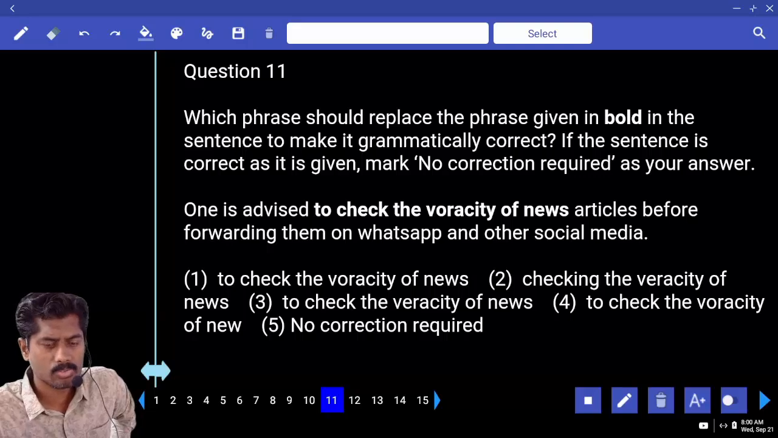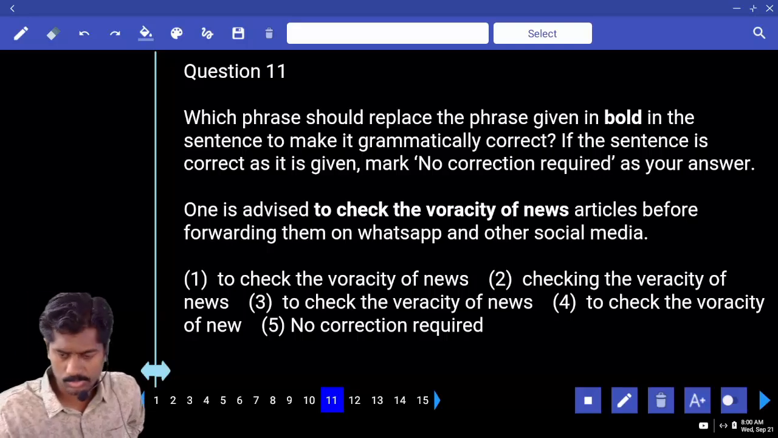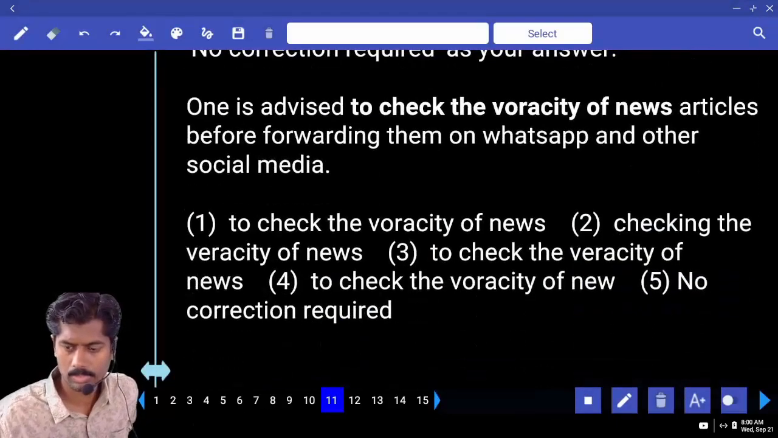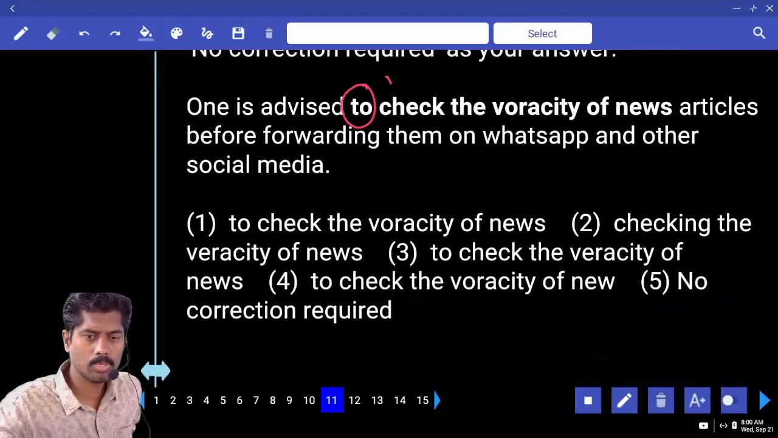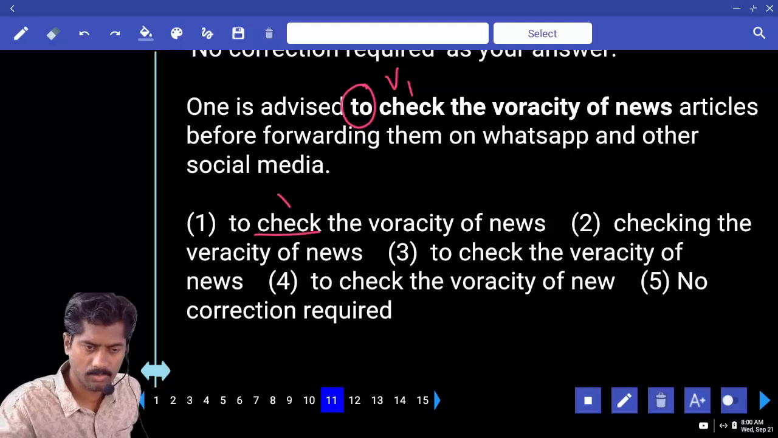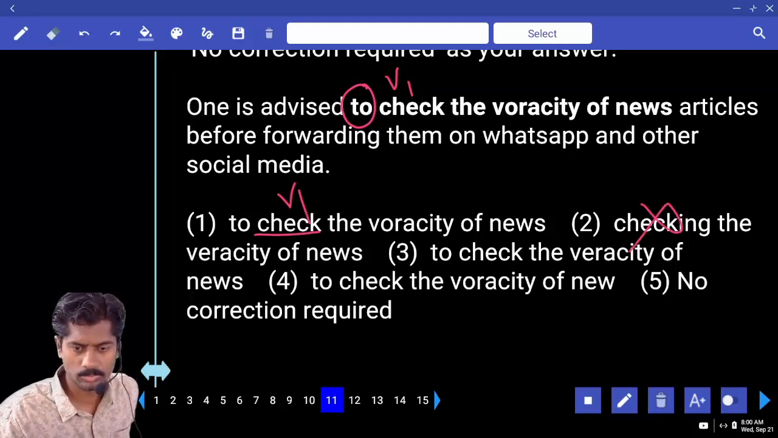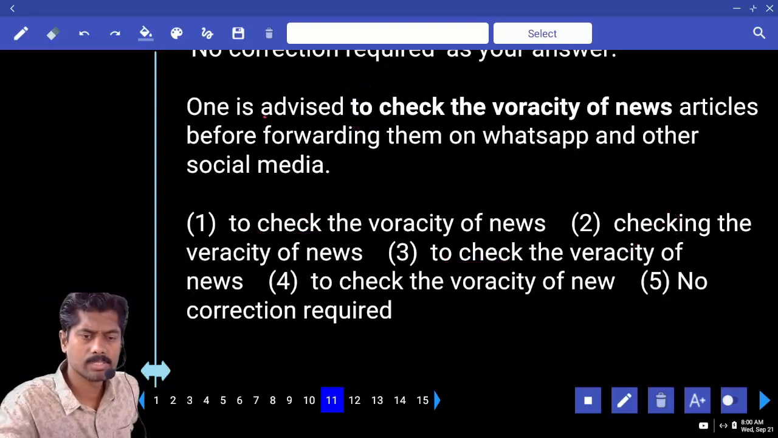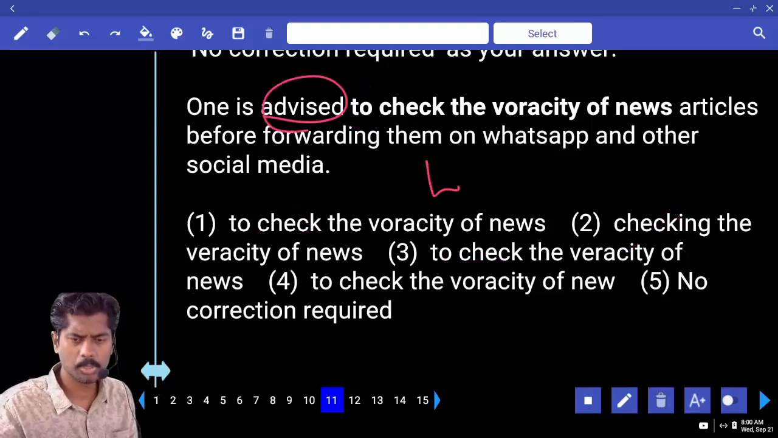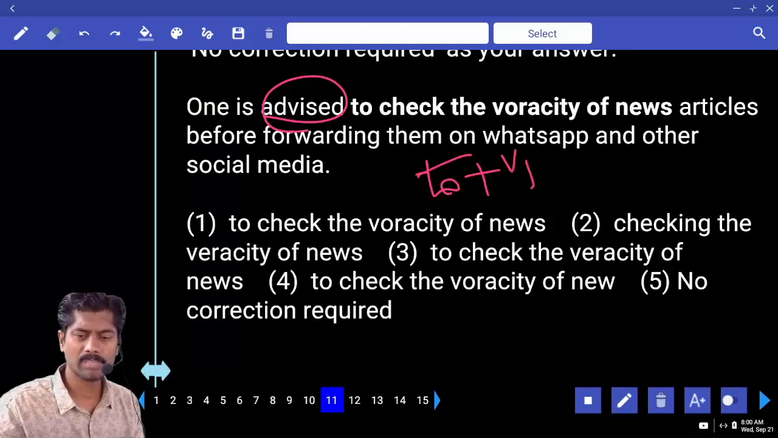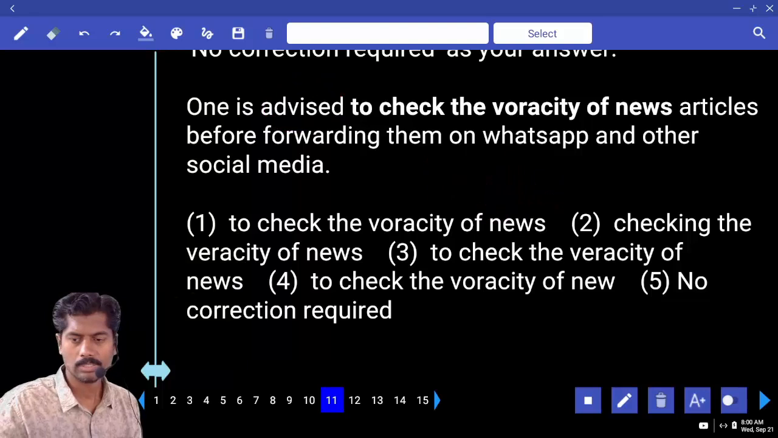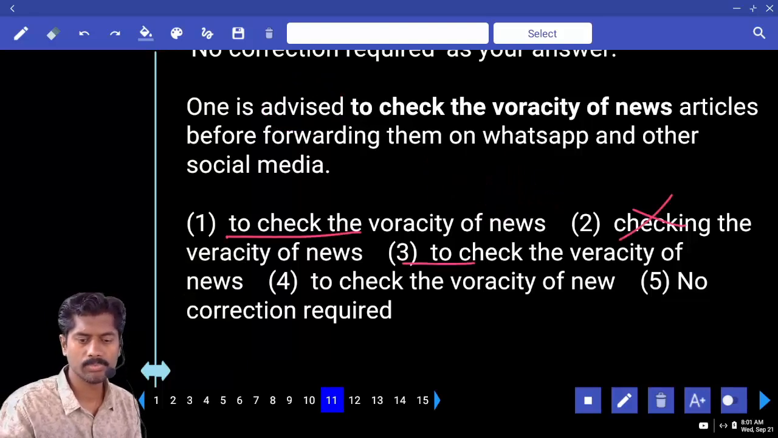One is advised to check the veracity of news. After 2 only V1 is needed. V1 ing, no. V1, okay. V1, okay. And after advised, generally we take 2 V1. We don't take V1 ing directly. Advised sitting, we don't use. So answer 1, 3, 4, 5.